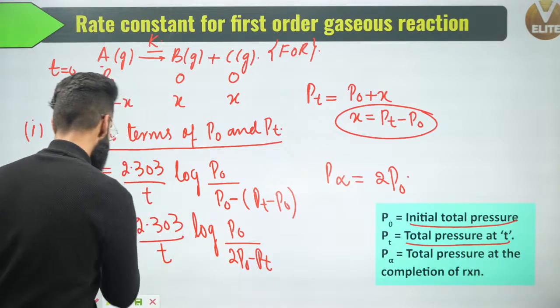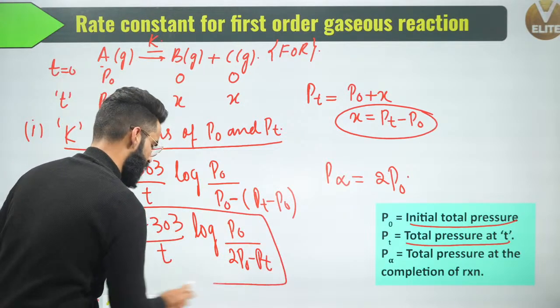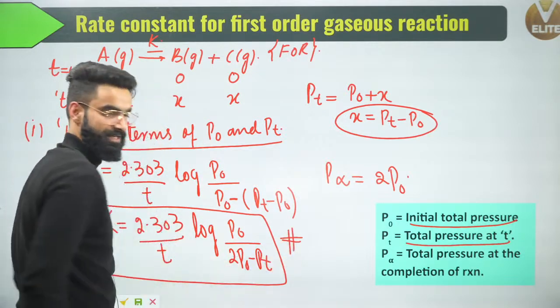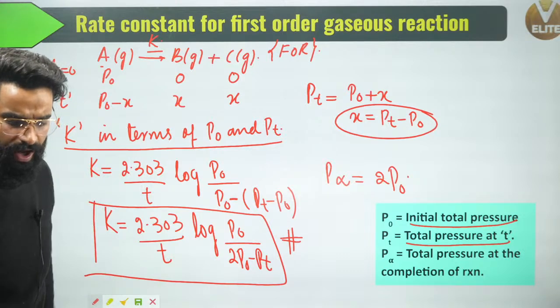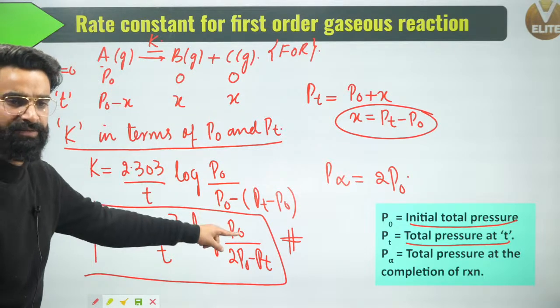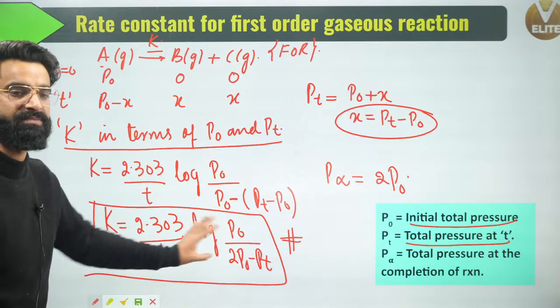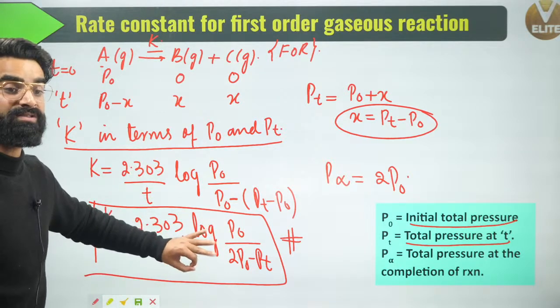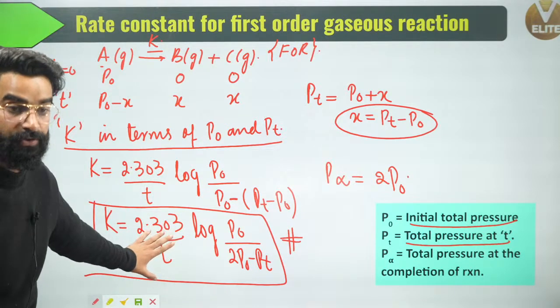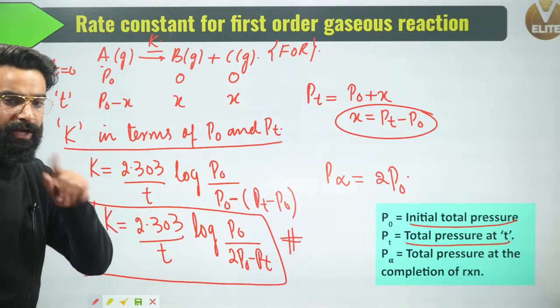So I got the rate constant expression of the first order gaseous phase reaction, which is given to me in terms of P naught and Pt right here. This is the first thing which you must know, how to make this sort of expression for a first order gaseous phase reaction in terms of P naught and Pt. It is sometimes asked like this: calculate the rate constant of the gaseous phase reaction in terms of P naught and Pt. These sort of questions are also asked. Now the second thing.